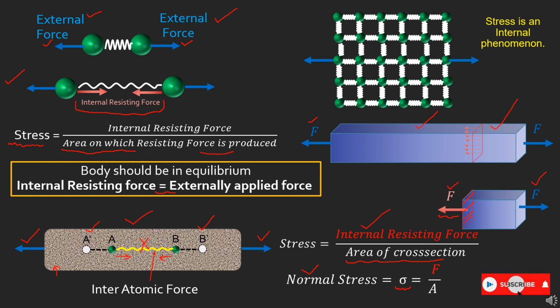Suppose this force is parallel to the area, which here would be in the downward direction. If you take the magnitude of this force and divide it by this cross-sectional area, then it will be known as shear stress, denoted by the letter tau. So this was all for this video.